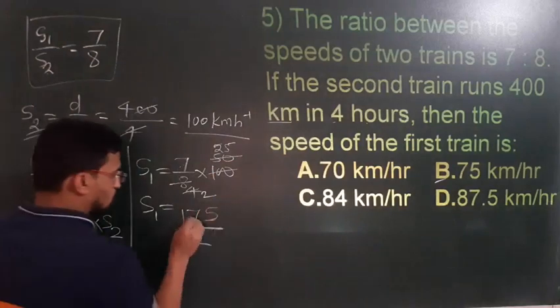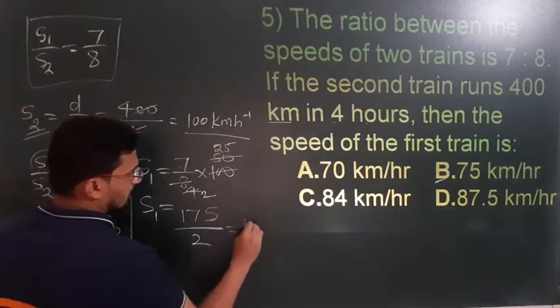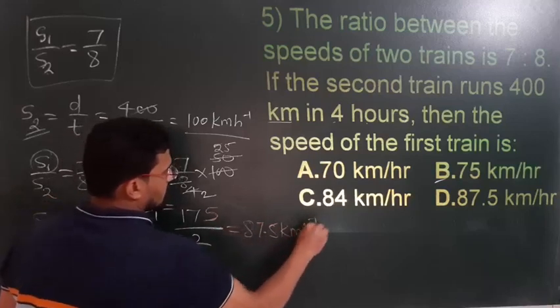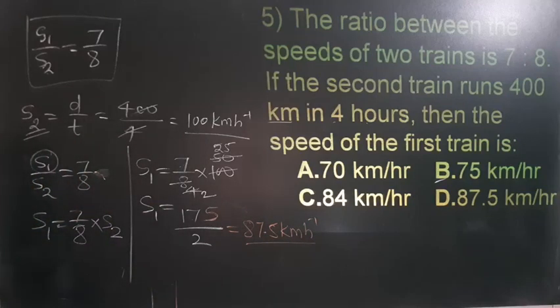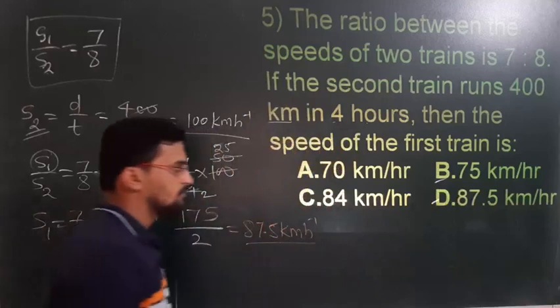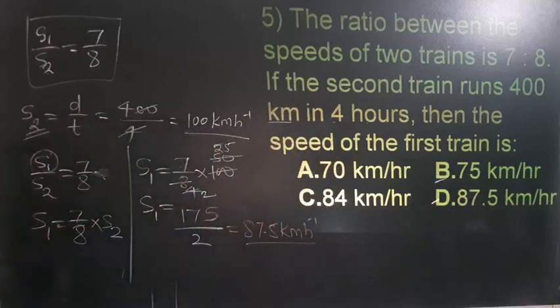Now when you solve this 175, it is half of that, 87.5 kilometer per hour. Option D will be there. Correct. Okay, 87.5.